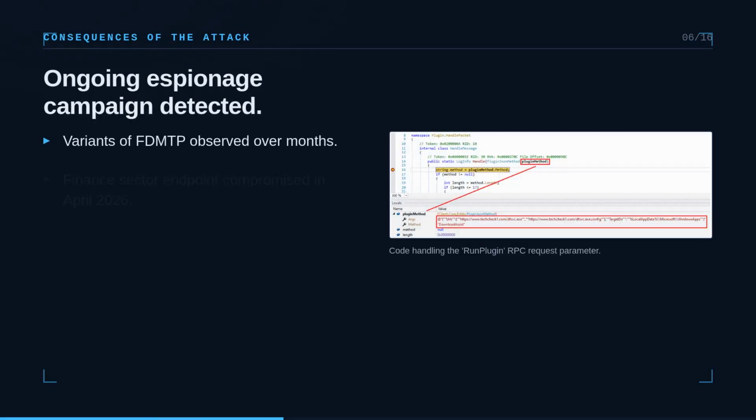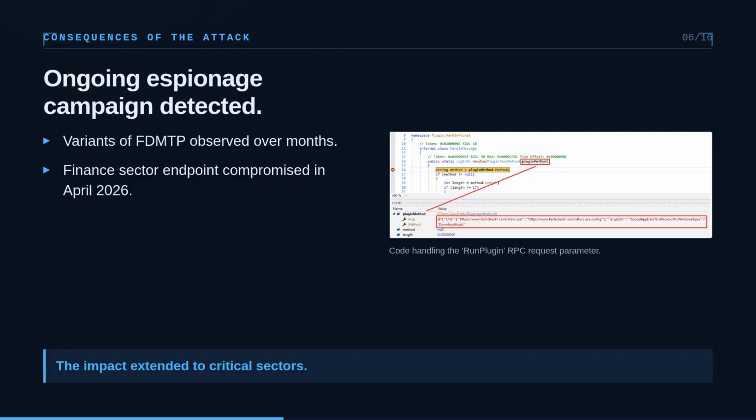An ongoing espionage campaign was detected. Variants of FDMTP were observed over months. A finance sector endpoint was compromised in April 2026. The impact extended to critical sectors.